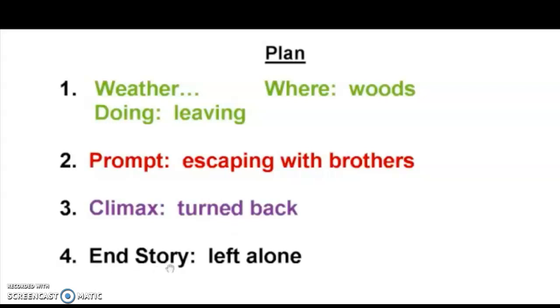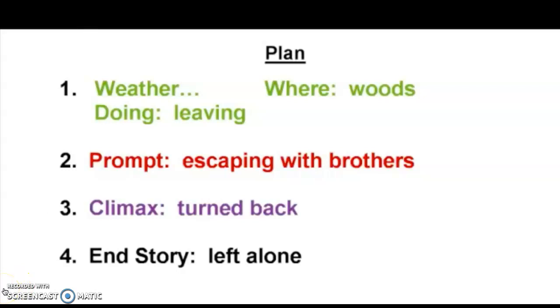Number 4, end story. This is where she left by herself, is what I've chosen to write about. How do you want to end your story? Is she going to go out and celebrate? Is she turning around to go get someone else? Has she been caught and now she's locked up? Make up an ending and fill in your ending now.